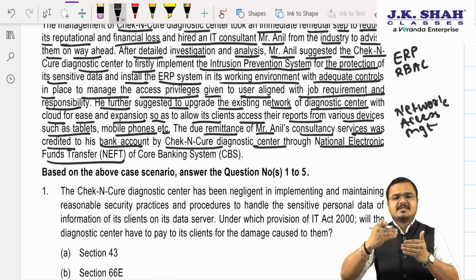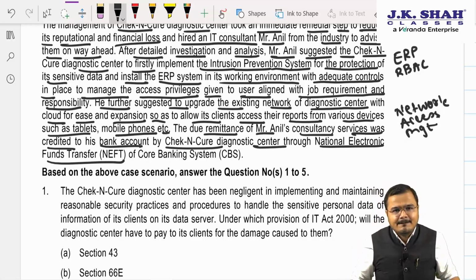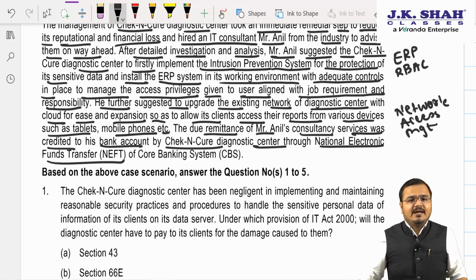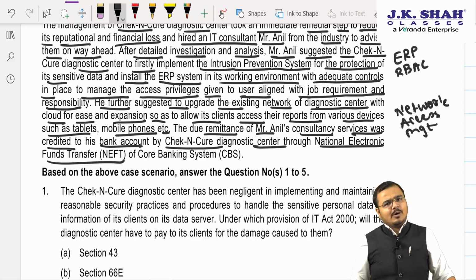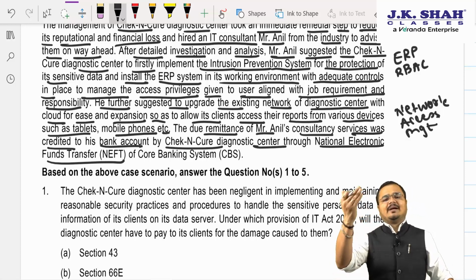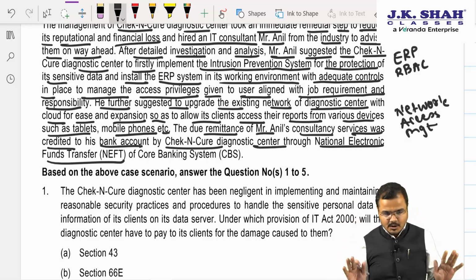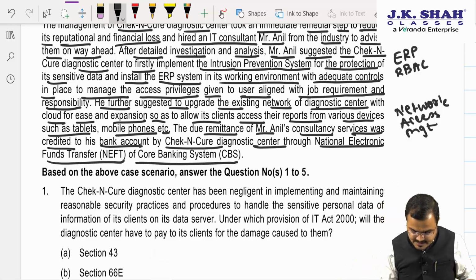After every 30 minutes, transactions get processed. In NEFT, a person can transfer up to 2 lakh rupees, because if he wants to transfer above 2 lakh rupees, then he will use RTGS, real time gross settlement. Okay, of the core banking system.